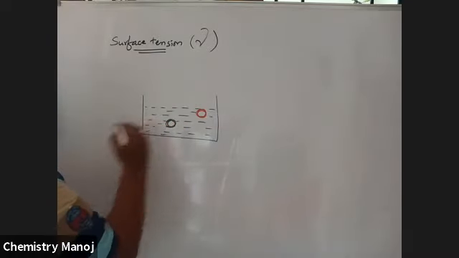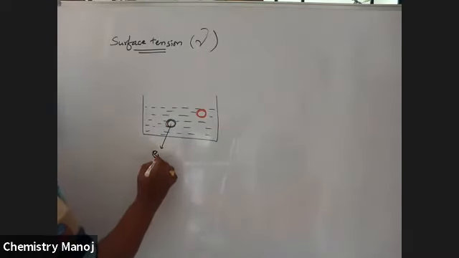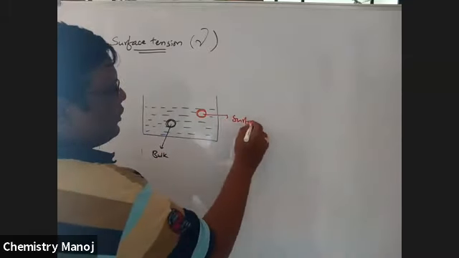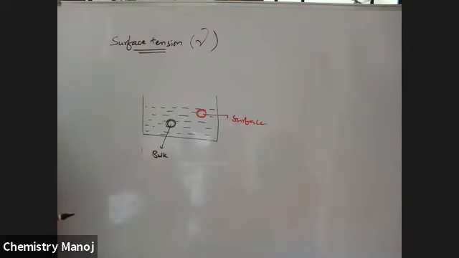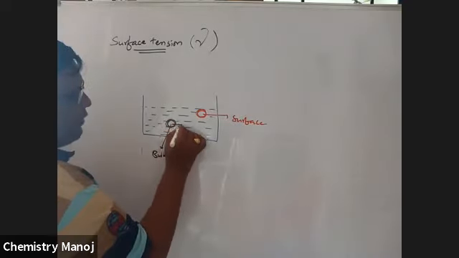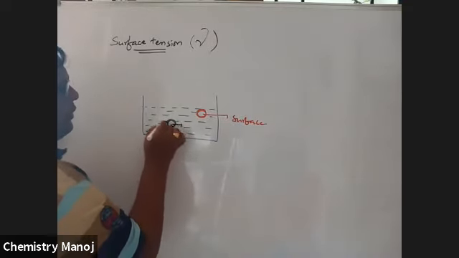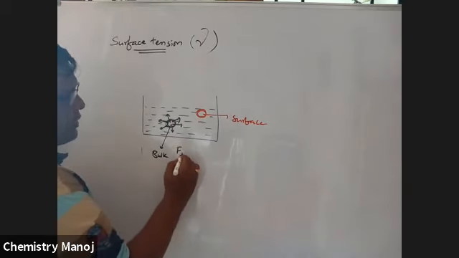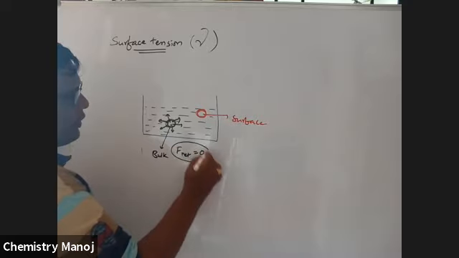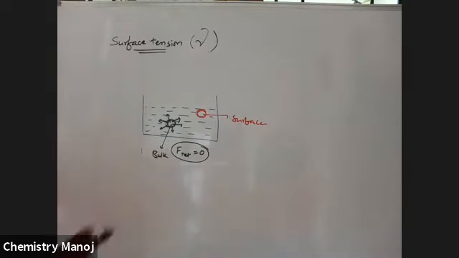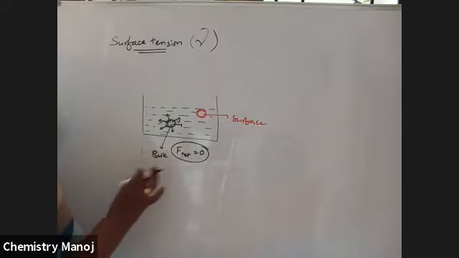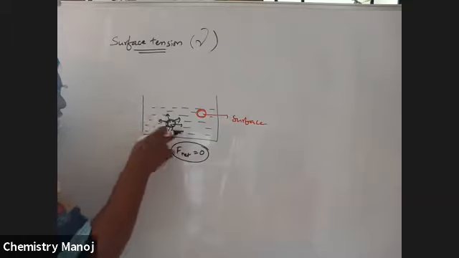This is a bulk molecule, and this is a bulk molecule. This bulk molecule is equally attracted by other surrounding molecules, which means the net force is equal to 0. This one is cancelled by this one. In all directions the forces of attraction are equal, because that molecule is surrounded by all other molecules.